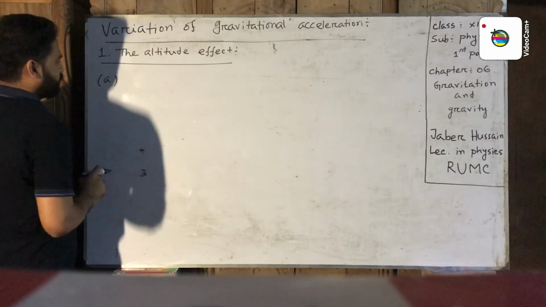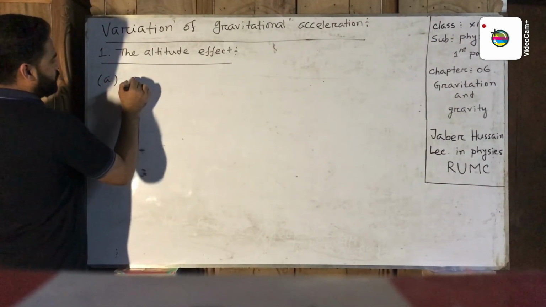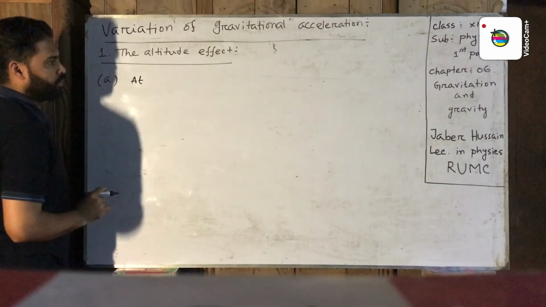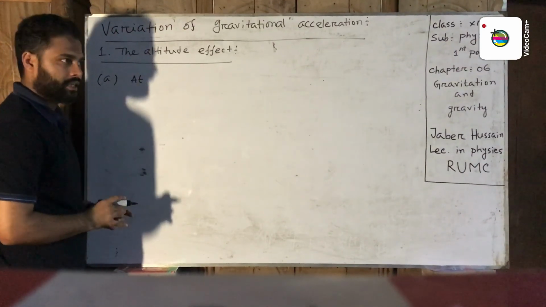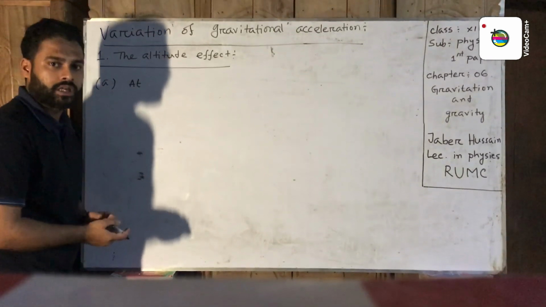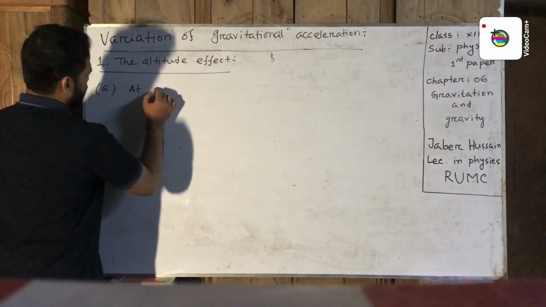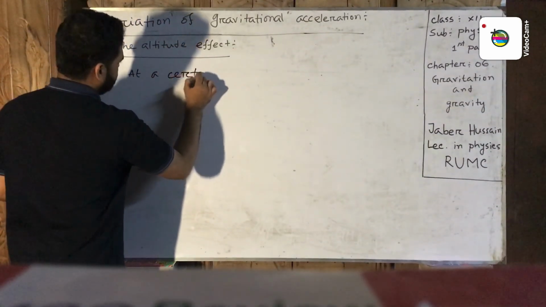The altitude effect, first one, at a certain height from the Earth's surface. Now we calculate the gravitational acceleration at a certain height from the Earth's surface.